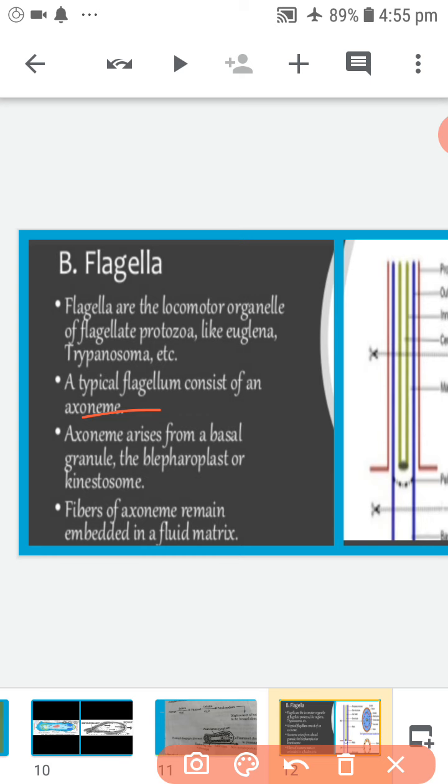Flagellar locomotion. Locomotion caused by flagellum is called flagellar locomotion. Flagellar locomotion is exhibited by flagellate protozoans like Mastigophora. Flagella. What is flagella? The long whip-like locomotor organelles are called flagella. They may be 1 or 2 or more in number. The number of flagella is 1 in